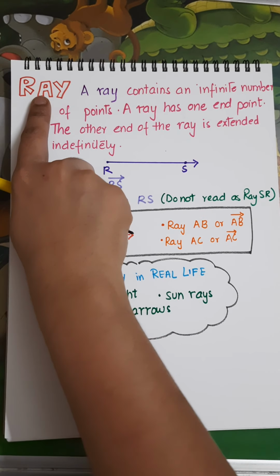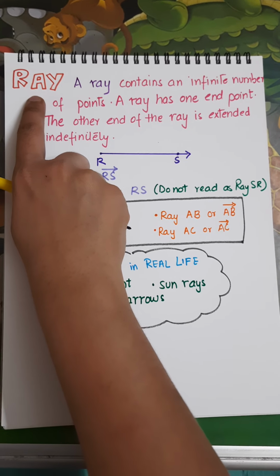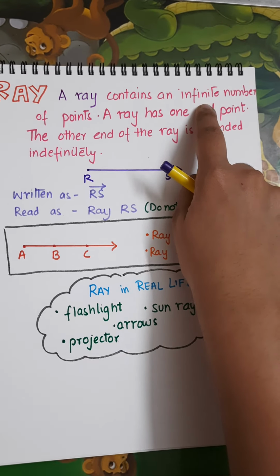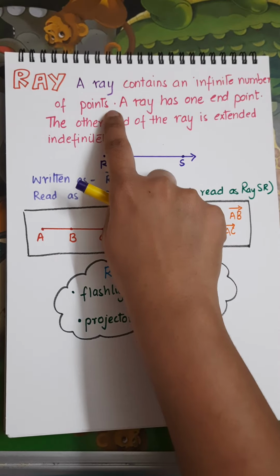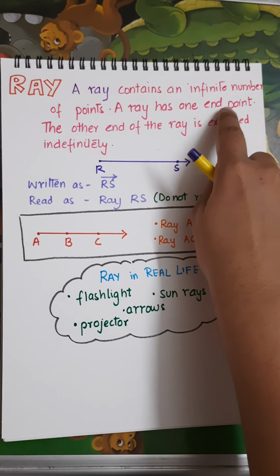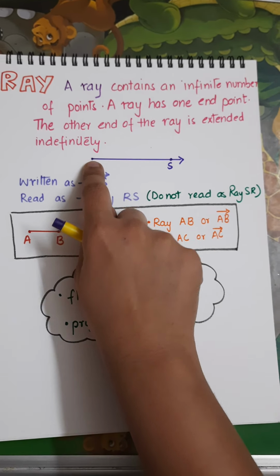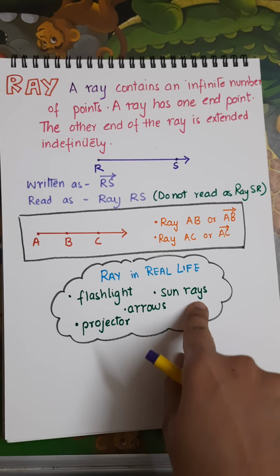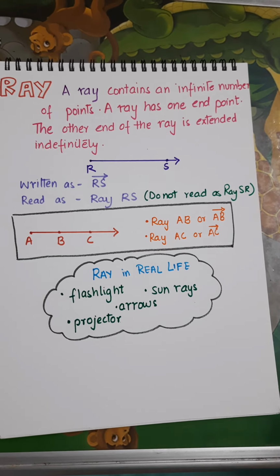Now, coming to the next heading, till now we have known about point, line, and line segments. Now, the other topic is ray. Ray is an interesting one. You must have heard about ray. A ray contains an infinite number of points. Now, when I say infinite number of points, it means it can extend indefinitely. A ray has one end point. Why one end point? We'll see, this is one end point. I'll give you one example over here. I have written also, like sun rays. See, sun rays, sun is a point. From there, rays are coming and you cannot measure it. You cannot stop it.